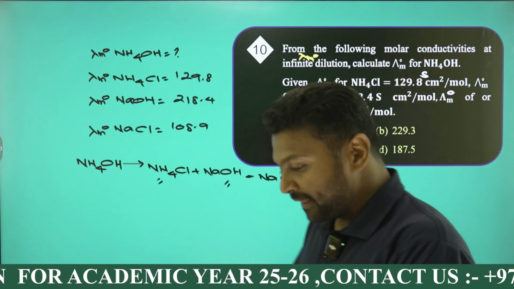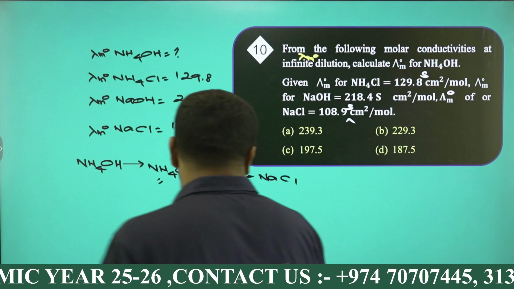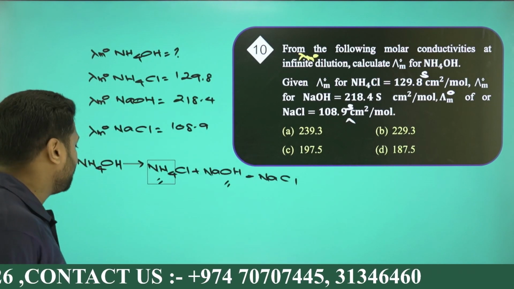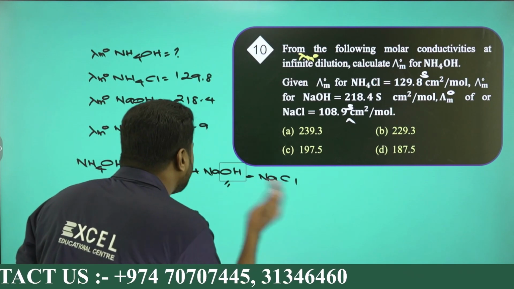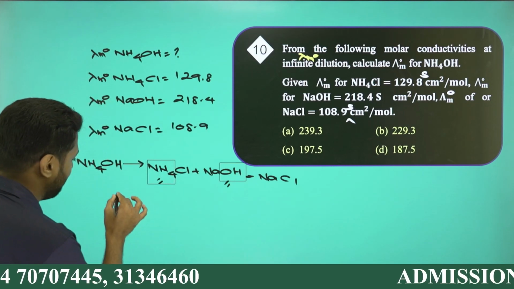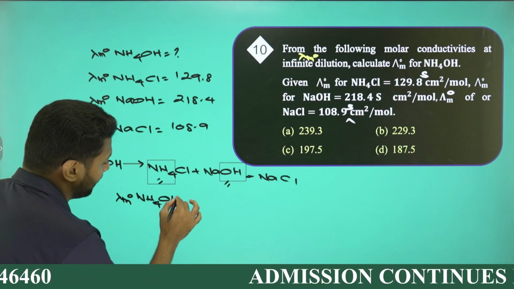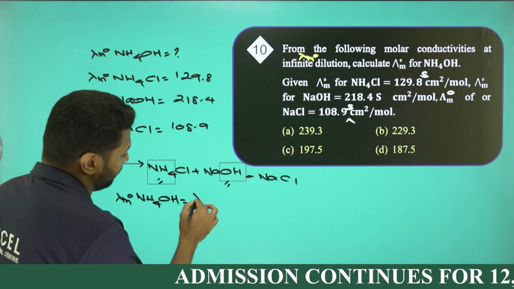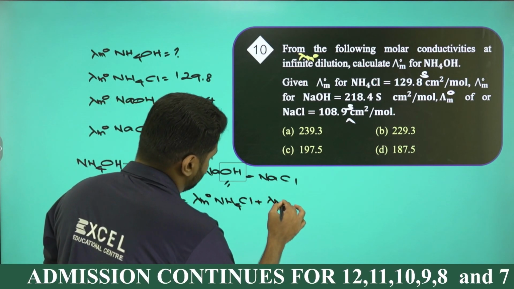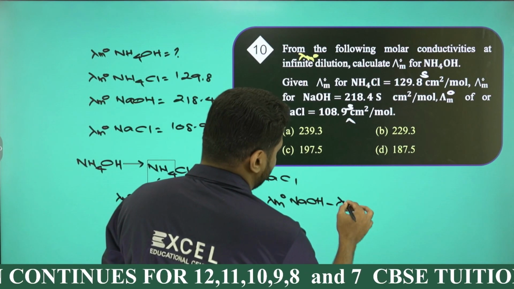Cool. So we can do one thing. Add NH4Cl and NaOH. From NH4Cl we'll be getting NH4, and from NaOH we'll be getting OH. Remove that NaCl. So put lambda m throughout. So we get lambda m0 of NH4OH equal to lambda m0 of NH4Cl plus lambda m naught of NaOH minus lambda m naught of NaCl.